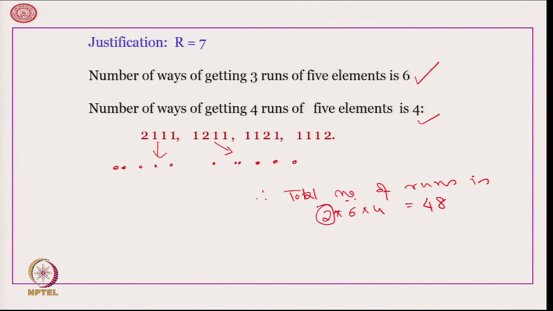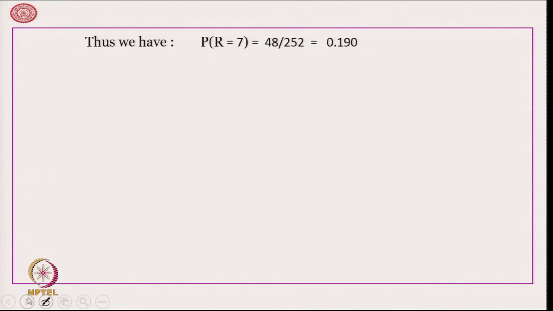The 2 is coming because we may have 4 runs of A and 3 runs of B or alternatively 4 runs of B and 3 runs of A. So, that is why the factor 2 has come, but at the end this justifies why the formula gave us that there are 48 many different possibilities of arranging the elements such that total number of runs is equal to 7. Therefore, we have probability r is equal to 7 is